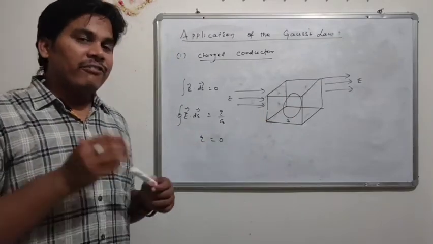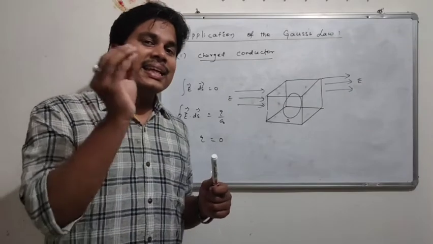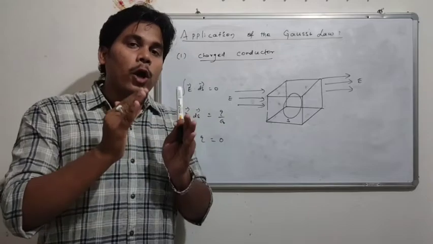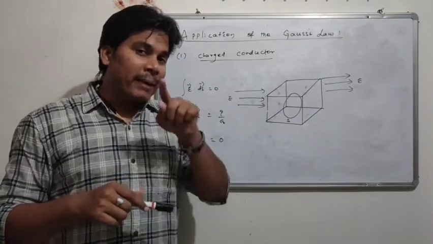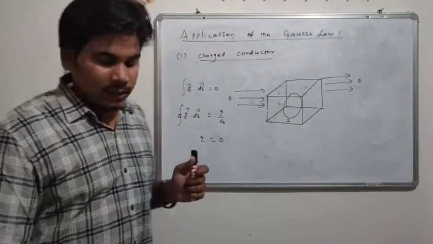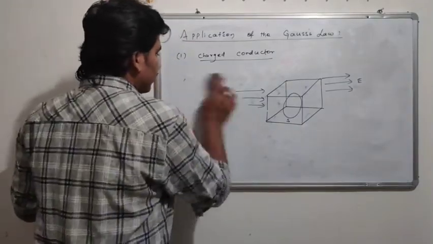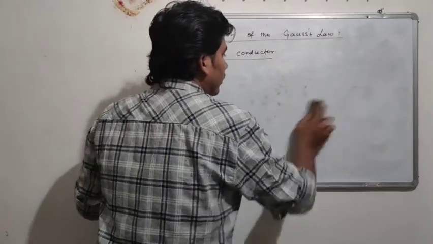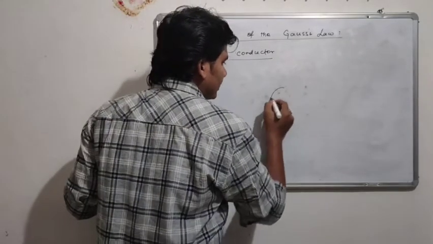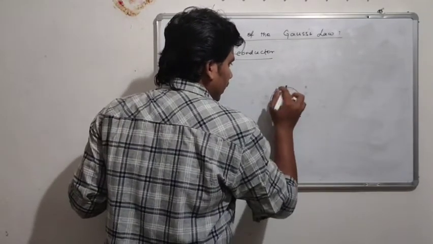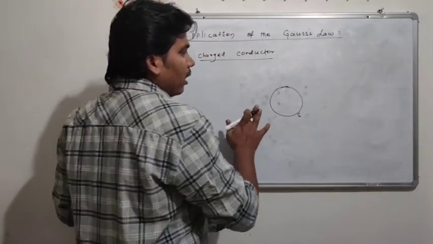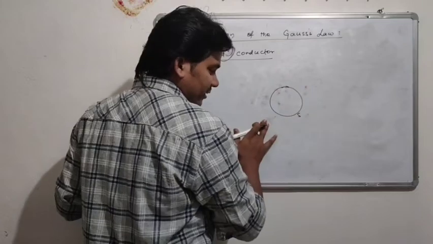Let us think we are injecting some charges inside the surface. Then what will happen? The charges should move over to the surface to make the inside of the surface charge free. Let me do it separately. I am taking the surface S here. If we inject any charges here, the charges will come over the surface.